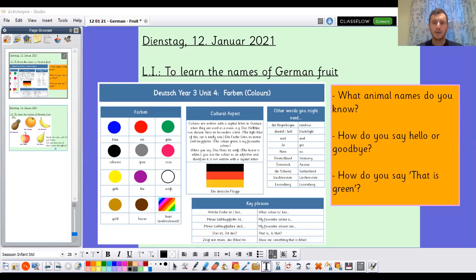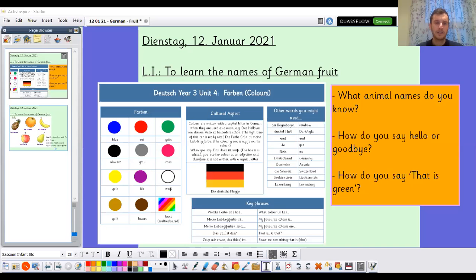And to say goodbye, we can say Tschüss, which means something similar to see you. We can say Auf Wiedersehen, which means something similar to goodbye. And we can say Bis bald, which means similar to Tschüss, see you soon. Perhaps you can have a practice of those as well now.